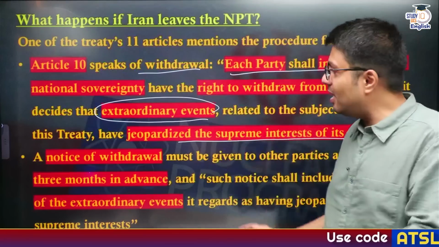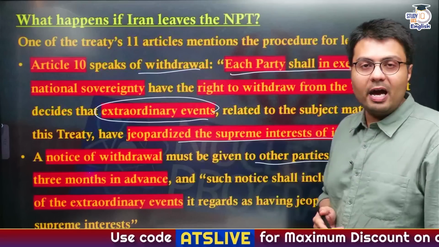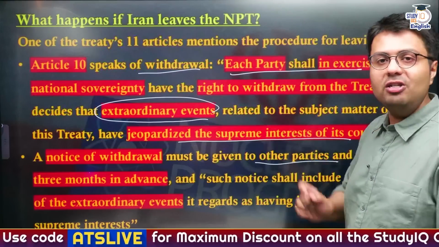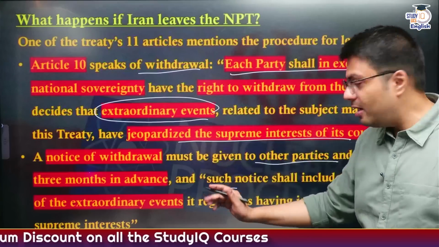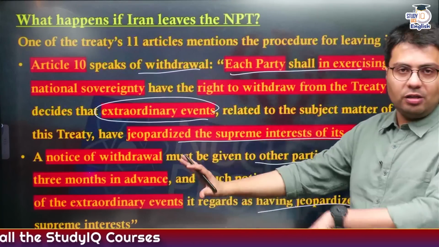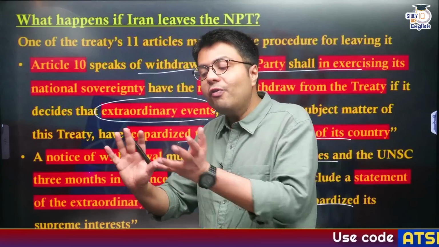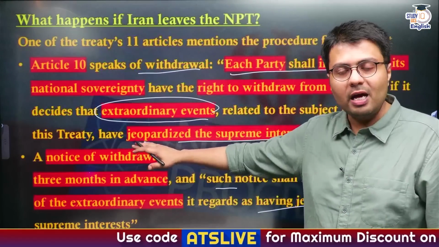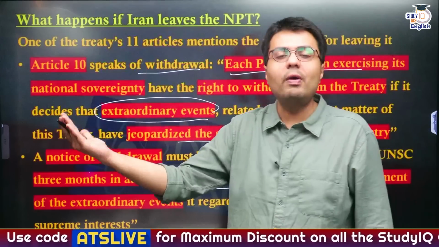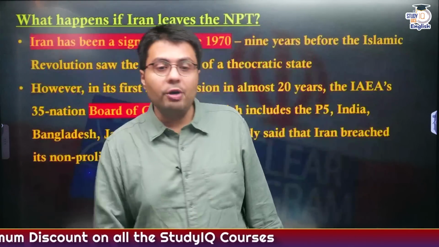But before withdrawing, they'll have to give 3 months notice in advance to other parties of the NPT as well as the United Nations Security Council, and also provide the reason: what the extraordinary events are and how they will jeopardize the country's interest. Therefore, they also have to furnish the reason. So before withdrawal, they'll have to give 3 months notice and also explain to other members why they are withdrawing from it. Okay, so these are the criteria for how a country can withdraw.